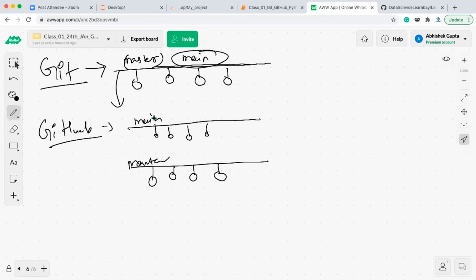Now why is it coming as main, why is it coming as master? Previously GitHub also used to show master. They have made one update, and in an upcoming version of Git in future, you will see that this master is also renamed as main. Why? Because of some philosophical reasons.